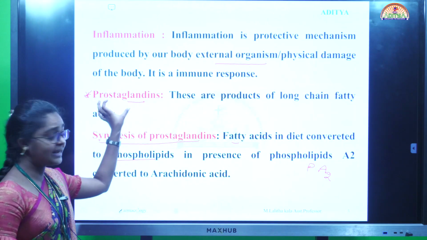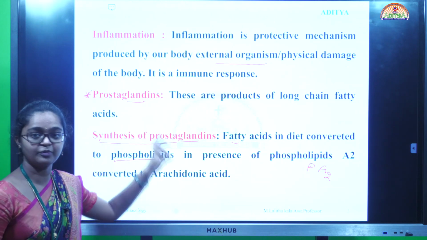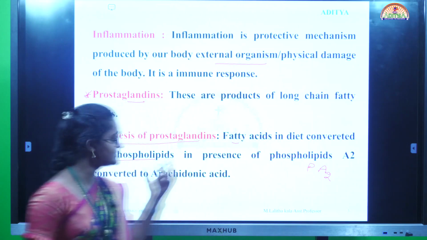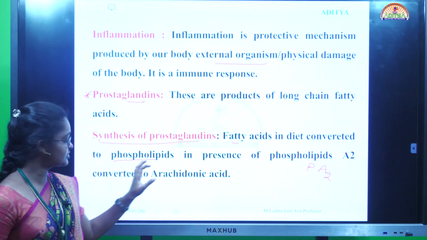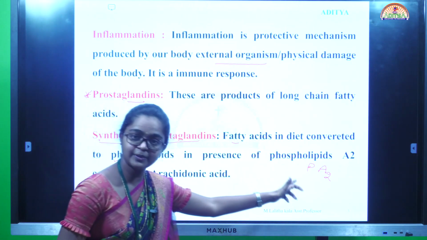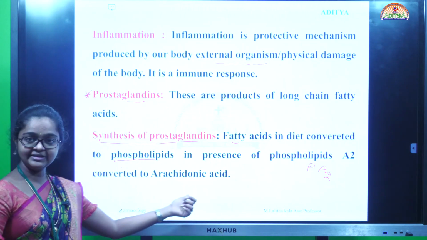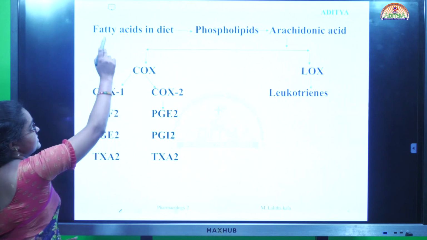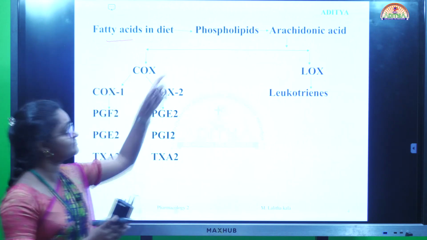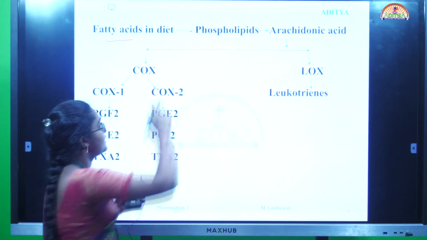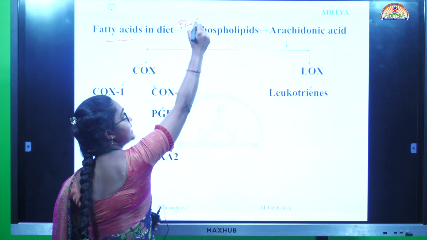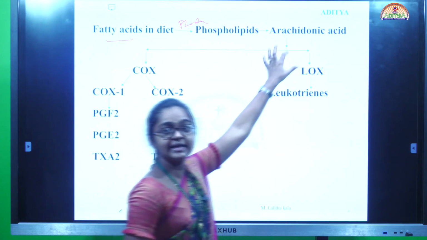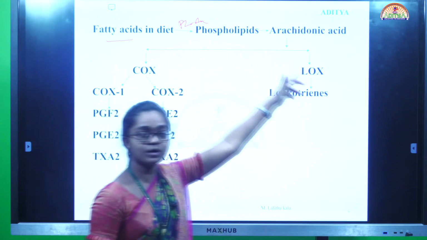So the main mechanism of prostaglandin synthesis is that fatty acids in the diet are converted into phospholipids, and in the presence of phospholipase A2 they are converted to arachidonic acid. Arachidonic acid has the LOX and the COX pathways.